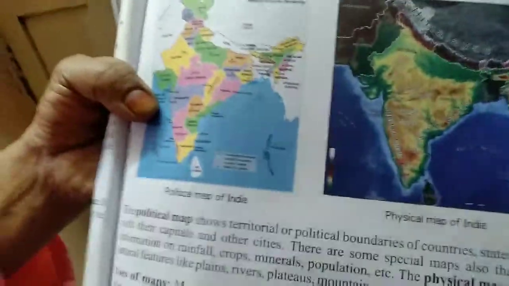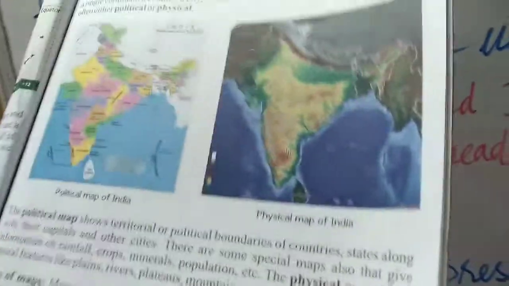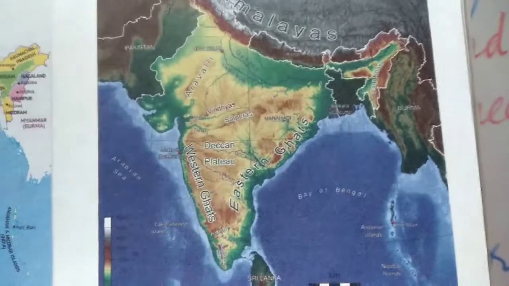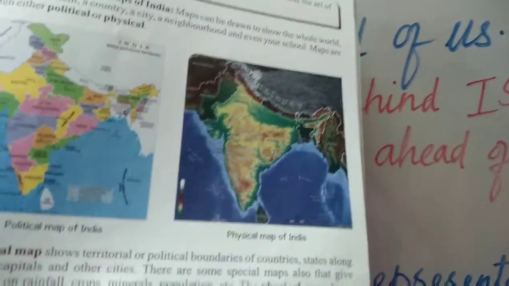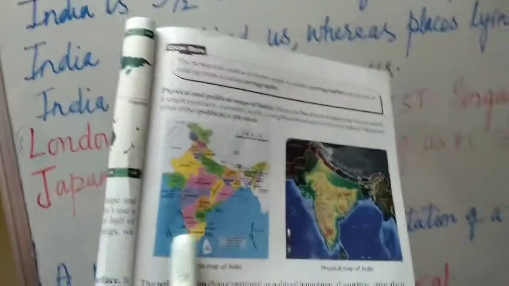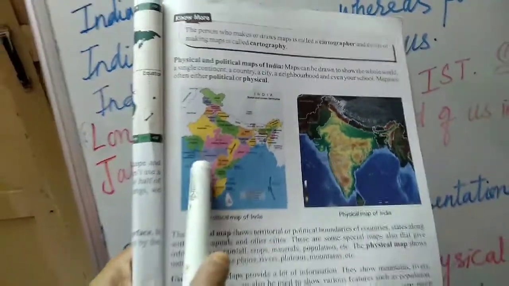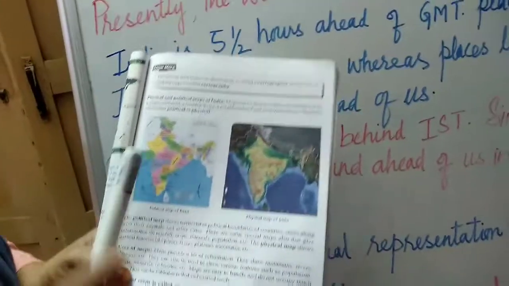Whereas in a physical map, they show only plains, rivers, plateaus and mountains. See, where the water is, where the mountains are, the Himalayas are in brown color. Here they show borders, cities, capitals, neighborhood in political maps.